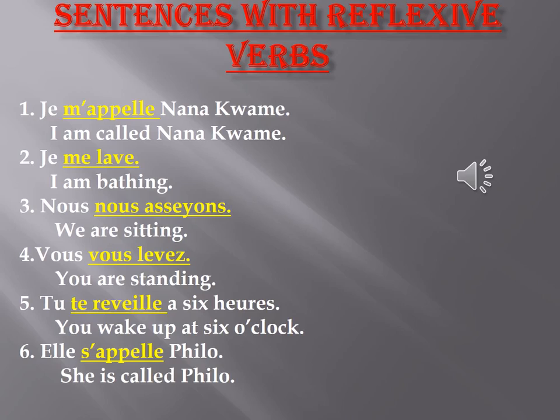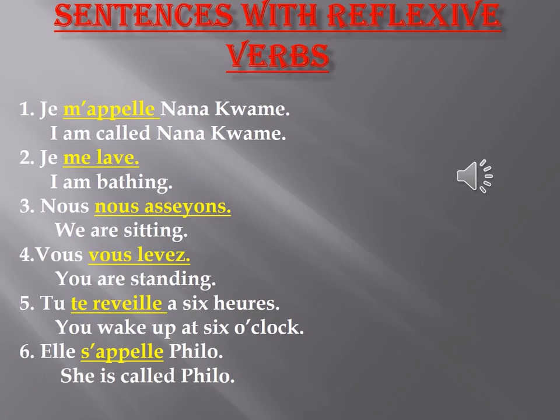Number 3, nous nous asseyons. We always say that in class when the teacher tells us that we should sit. So the teacher will say asseyez-vous. Then the student will say nous nous asseyons, meaning we are sitting. That means you are doing it to yourself and by yourself. Number 4, vous vous levez. You are standing. Vous vous levez.